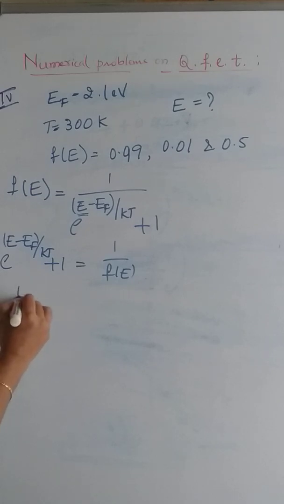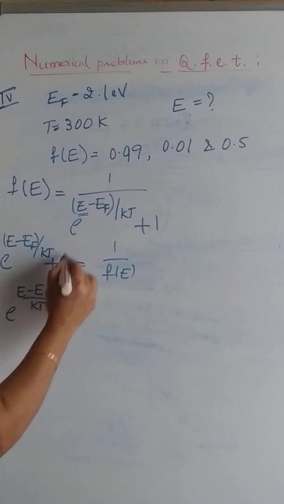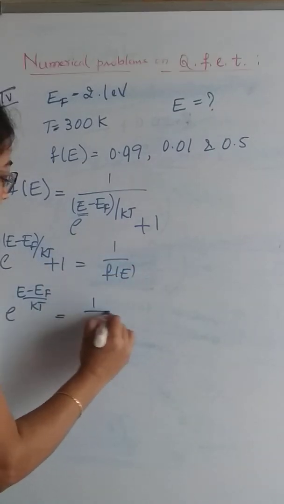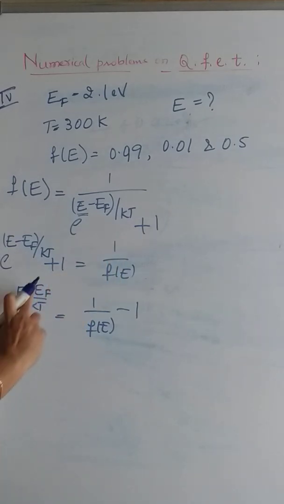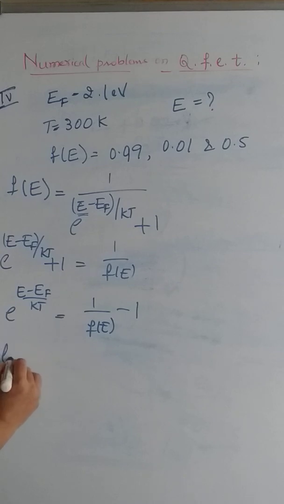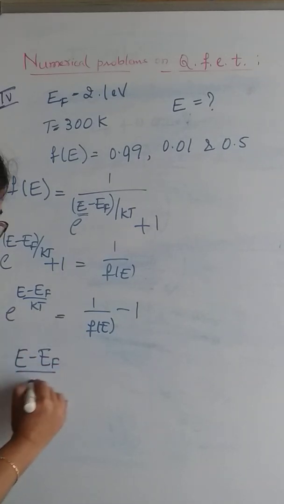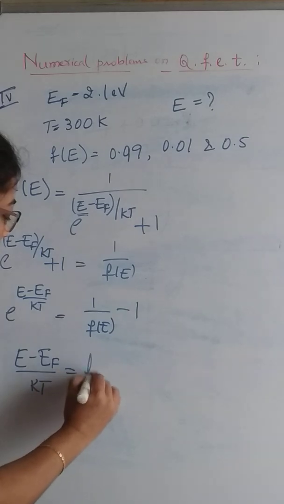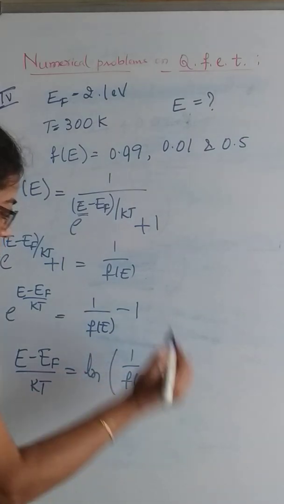So e to the power of (E minus EF) by KT, taking this 1 to the right hand side, is 1 by f of E minus 1. Since it is exponential, let us take ln on both sides. Taking ln on both sides, the left hand part becomes (E minus EF) by KT, equal to ln of (1 by f of E minus 1).